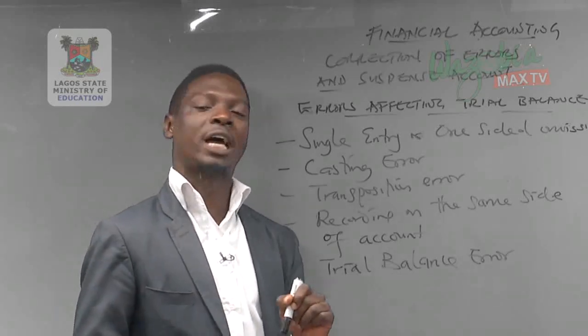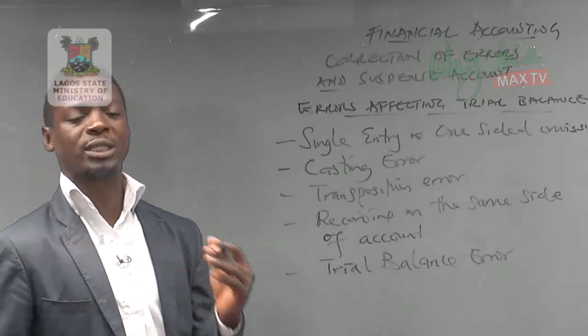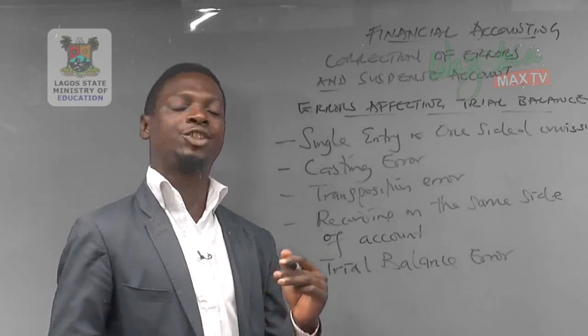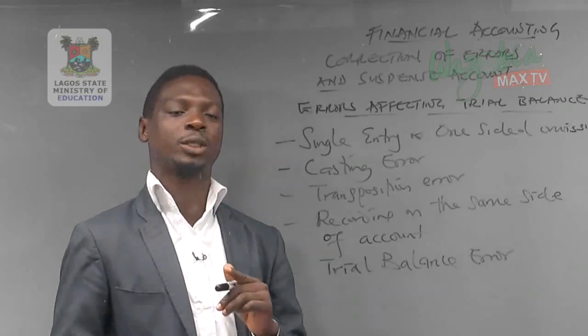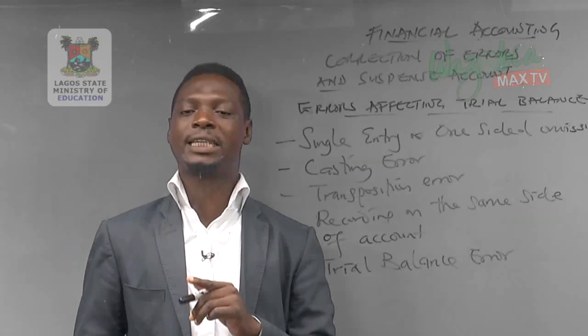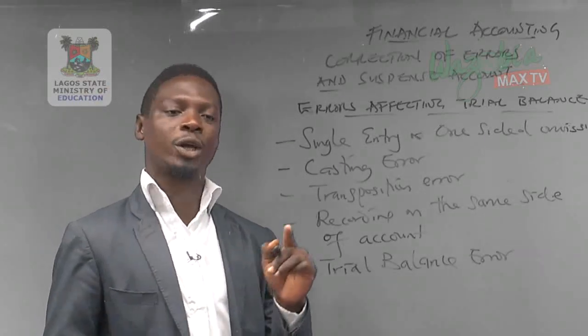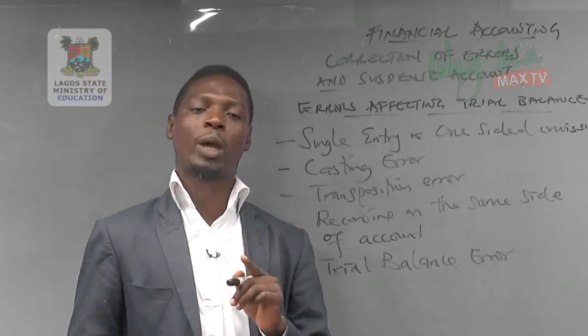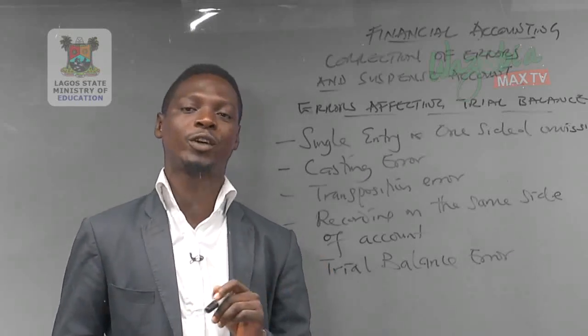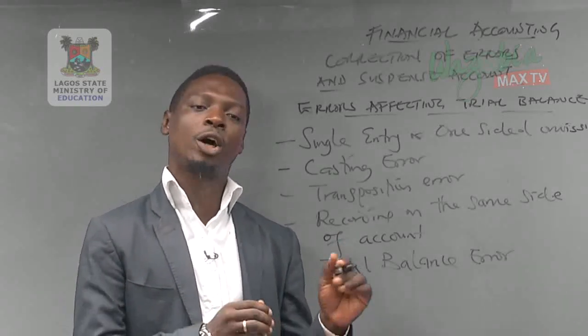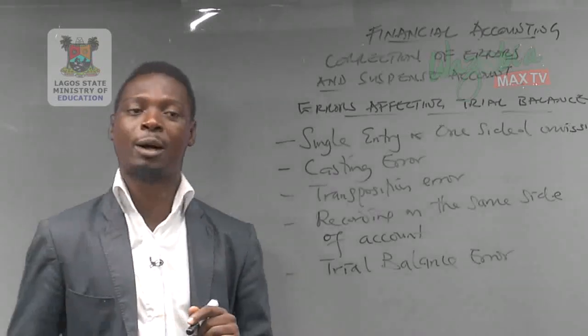And we also have trial balance error. Probably when you are posting items into the trial balance. In the trial balance, you are supposed to post assets on the debit side, expenses on the debit side, income on the credit side, and liability on the credit side. If you fail to do any of this, then our trial balance will fail to agree. Then there are so many other errors as we must have been taught by our teachers.